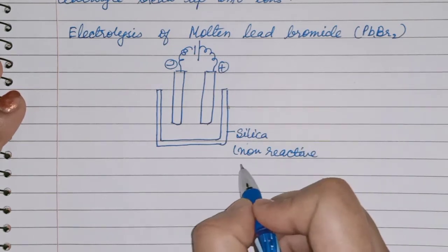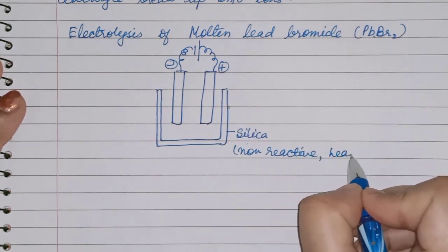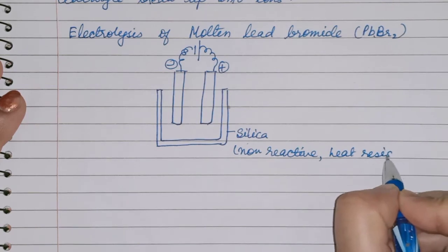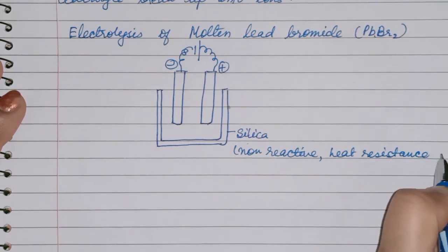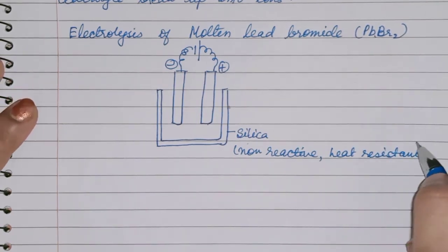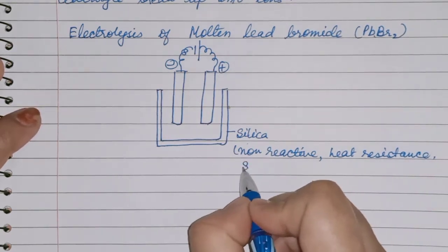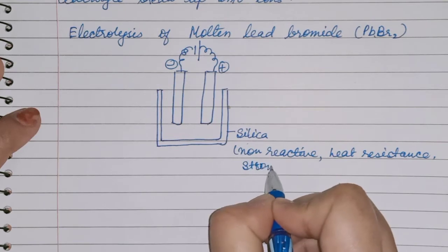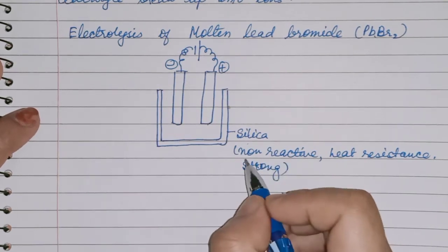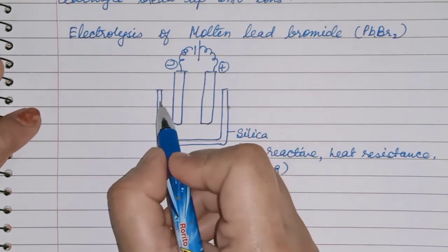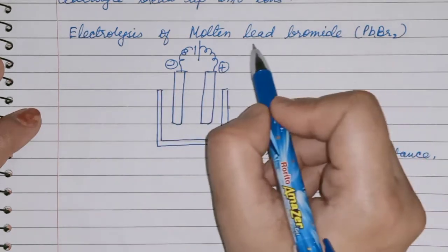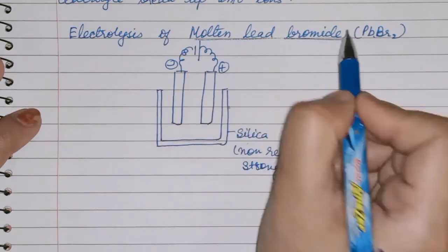Second, it has resistance. It can resist heat to a very high temperature. And the third point is that it is very strong. Now, what we are taking as an electrolyte is molten lead bromide.